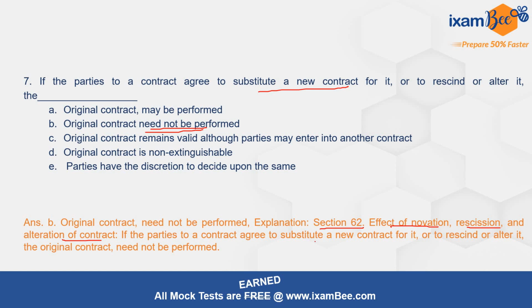And if the parties to the contract agree to substitute a new contract for it or to rescind or alter it, the original contract need not be performed. Obviously अगर new contract ही old के जगह पे हमने replace कर दिया या फिर parties कर दिया या फिर terminate कर दिया contract को या फिर certain changes कर दिए terms में, then in that case जो original था उसका कोई existence नहीं रहेगा. Original contract का performance जरूरी नहीं है करनी. And so the new one which has replaced the original contract, that needs to be performed.